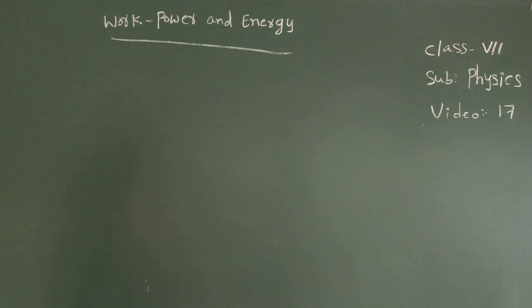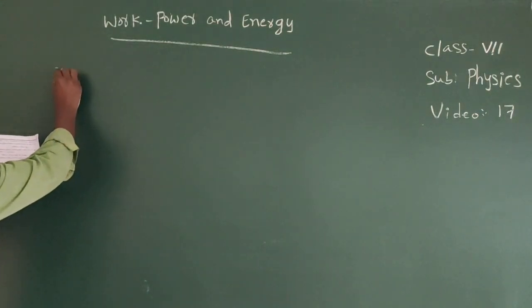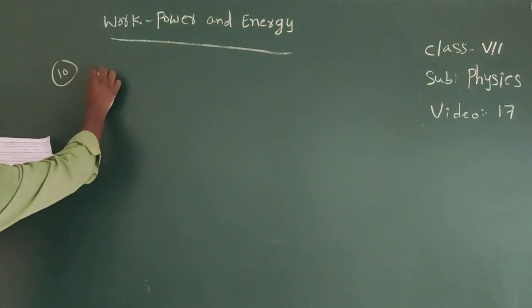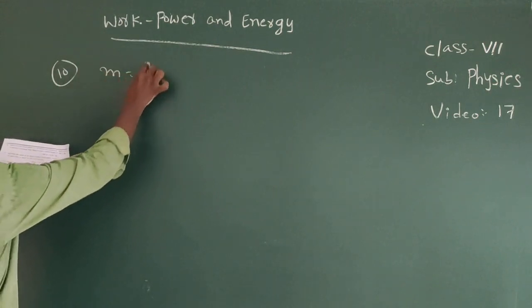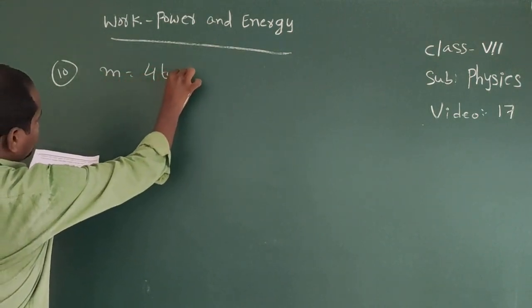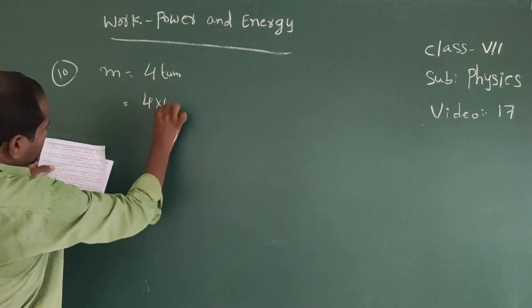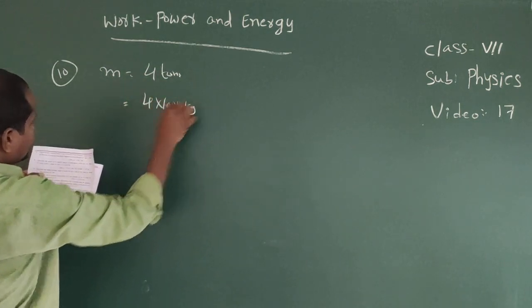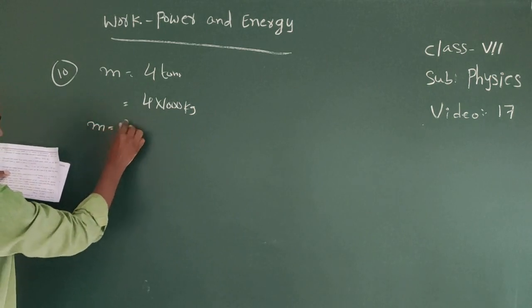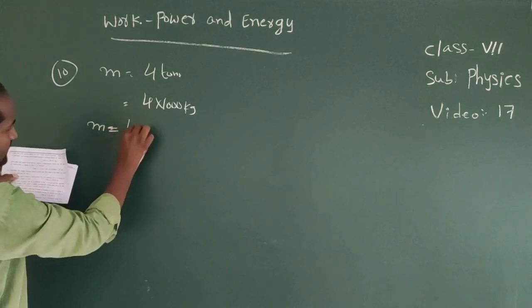Power equal to 10th one, mass equal to 4 tons, that equal to 4 into 1000 kg. So your mass equal to 4000 kg.